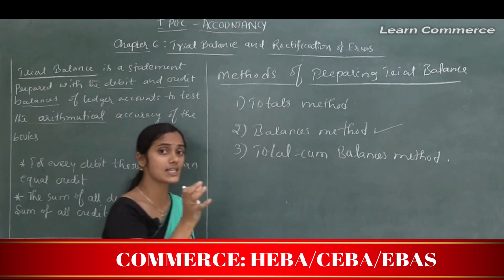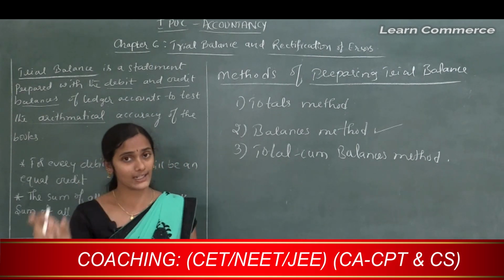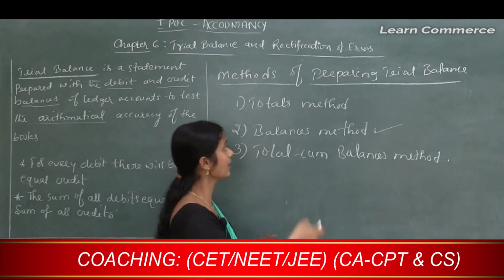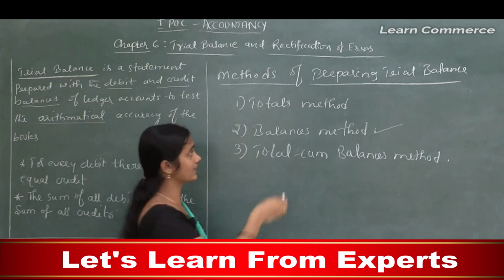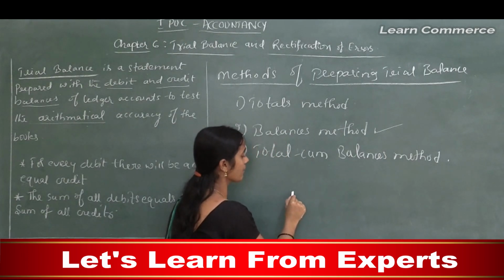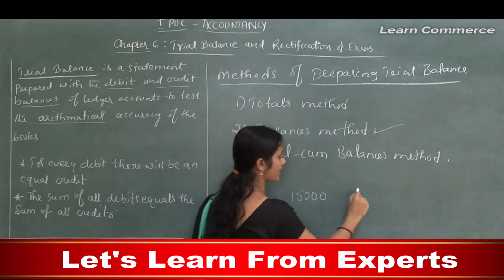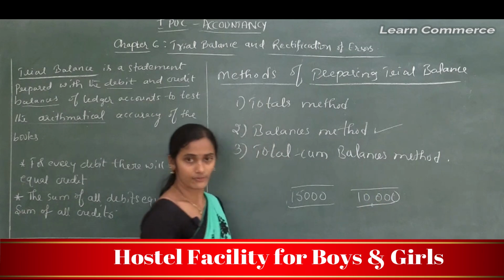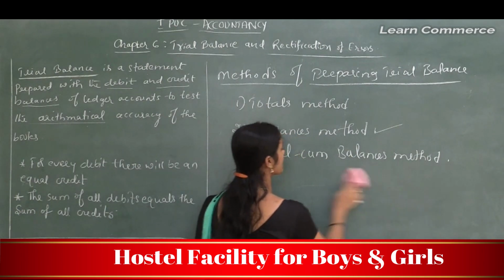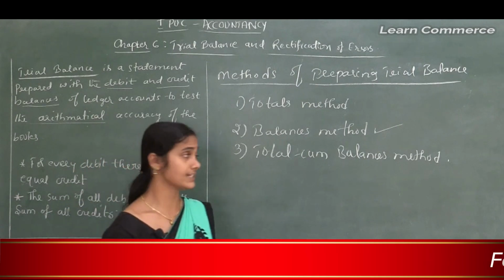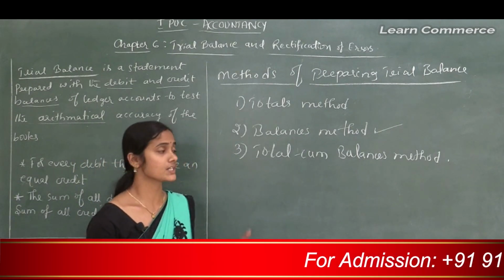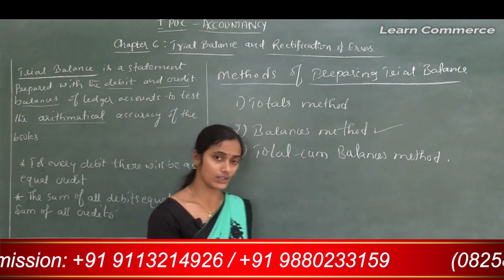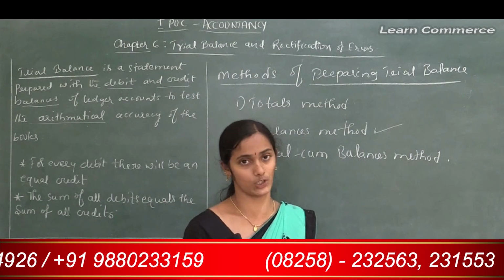So according to this totals method, when we are preparing the trial balance, we should record the totals of debit and credit, separately calculated, and record that same amount in the respective column. Say the debit side shows 15,000, the credit side shows 10,000. Like this we should record in the trial balance. But according to the agreement of the trial balance, it must show equal value, means the trial balance debit total must equal the credit total, correct?